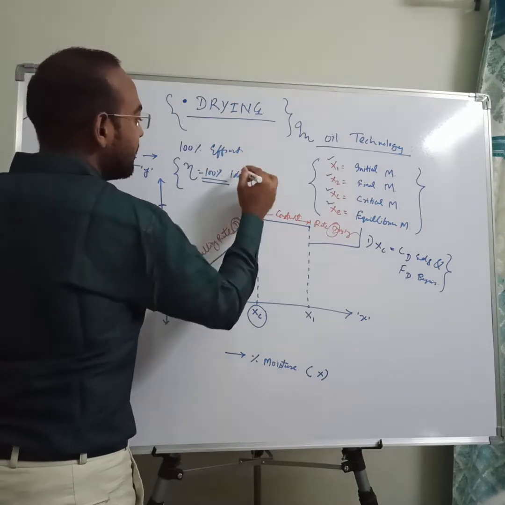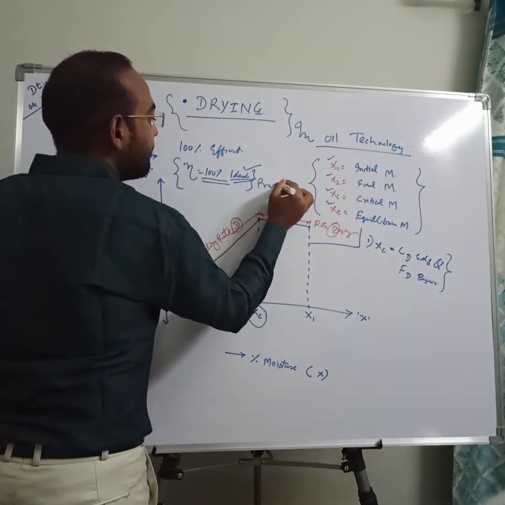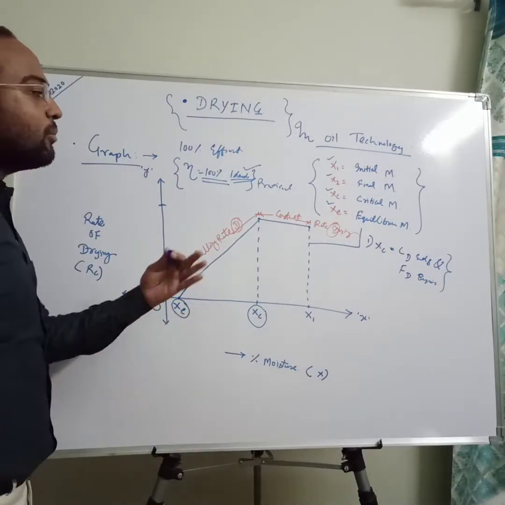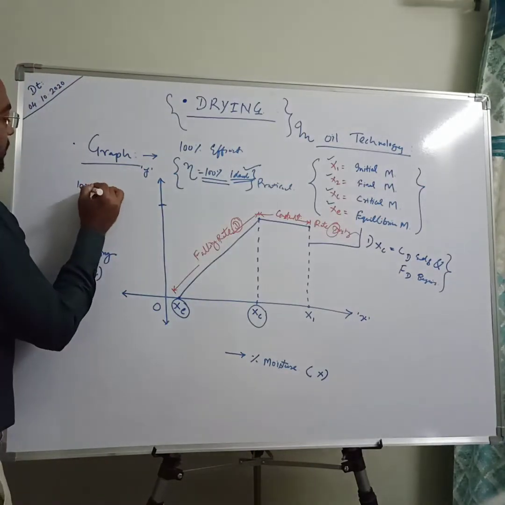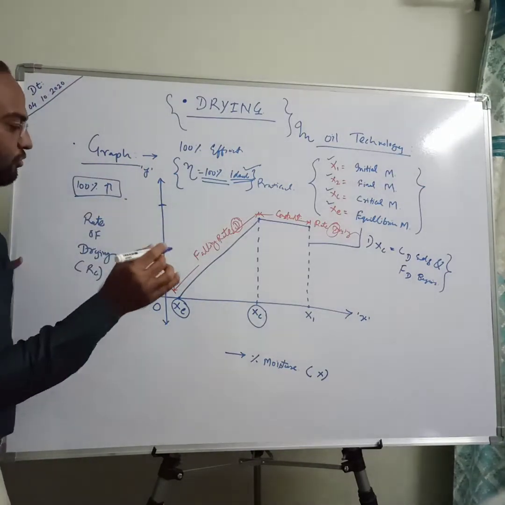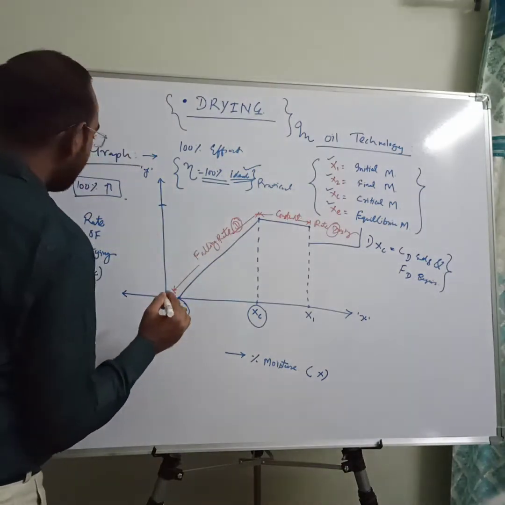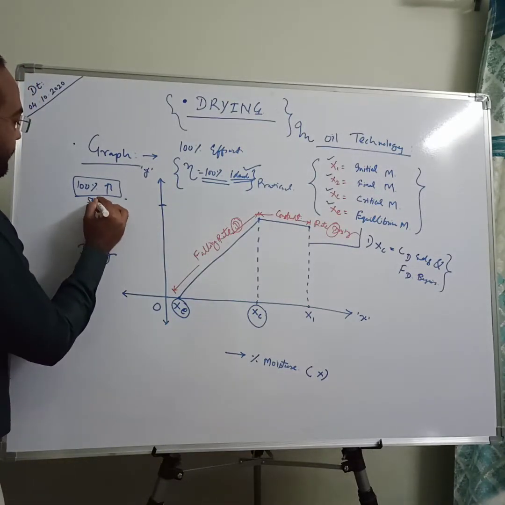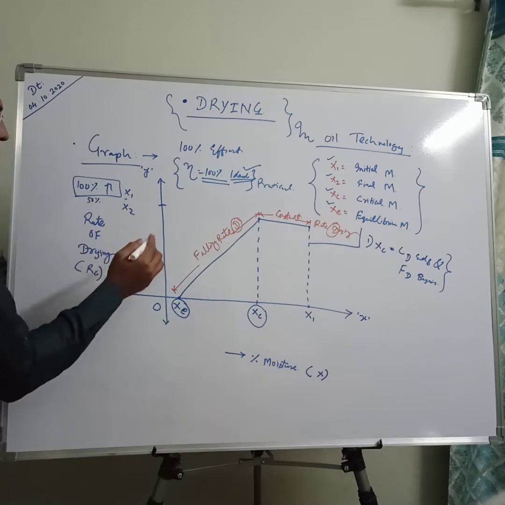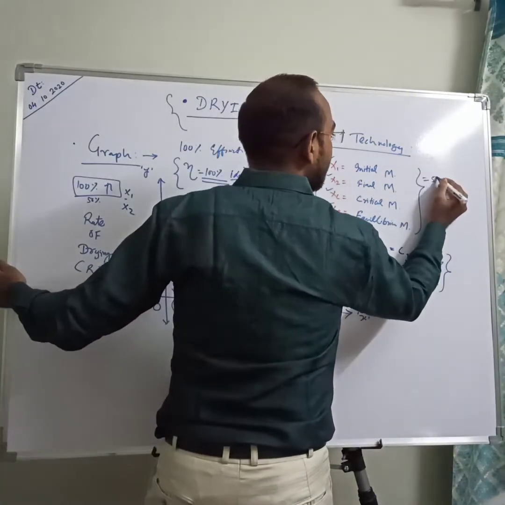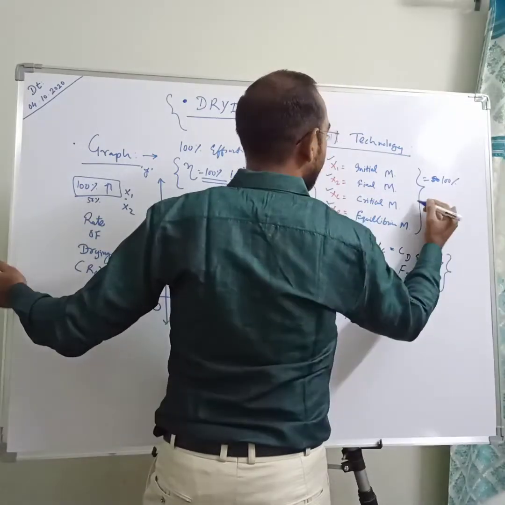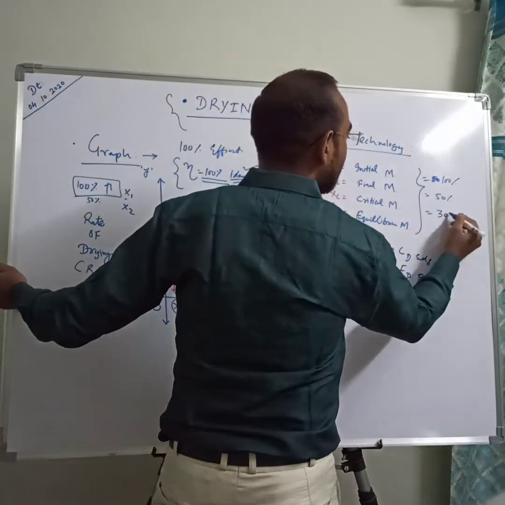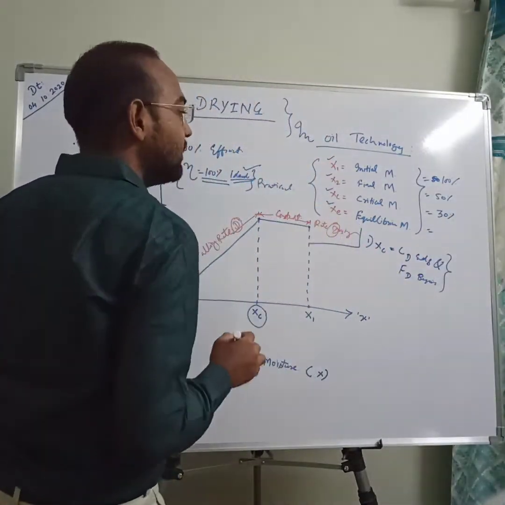We use 100% only in ideal terms, not in practical terms. In drying also, it's very difficult to remove complete moisture. We are not able to remove 100% of moisture. So there is a point, that is equilibrium, and beyond that point, if initial moisture content X1 is 100% and X2 is 50%, this is your X1, this is your X2. If initial moisture content is 100%, final moisture content is 50%, and critical moisture percent is around 30%, there is a point of equilibrium.